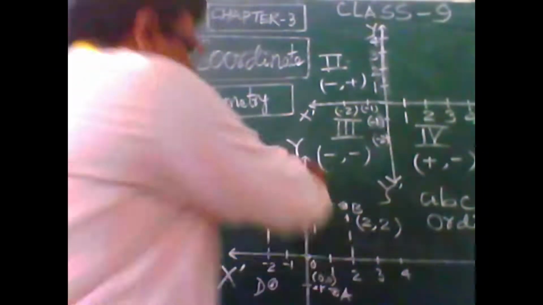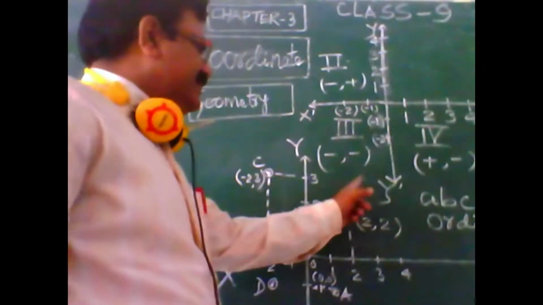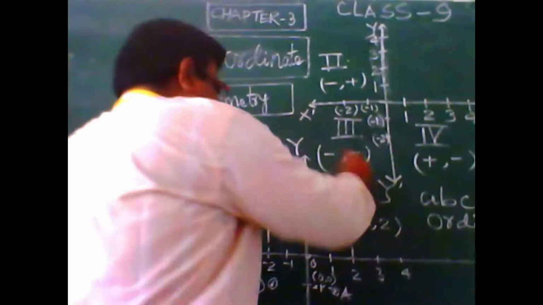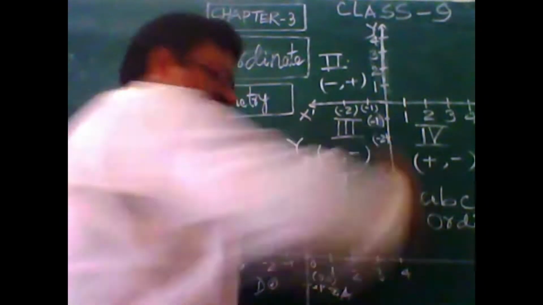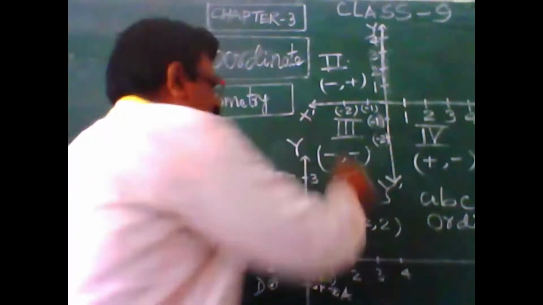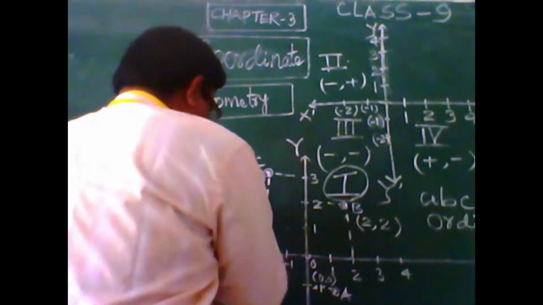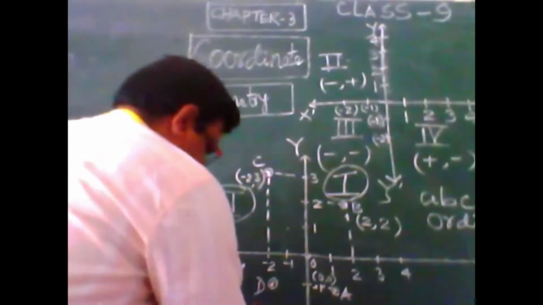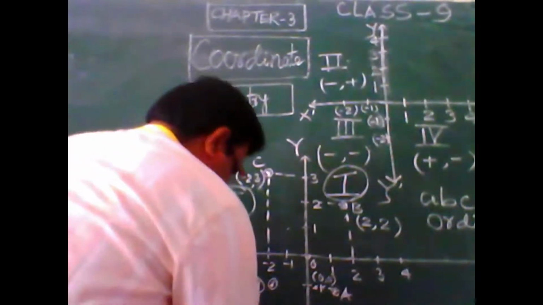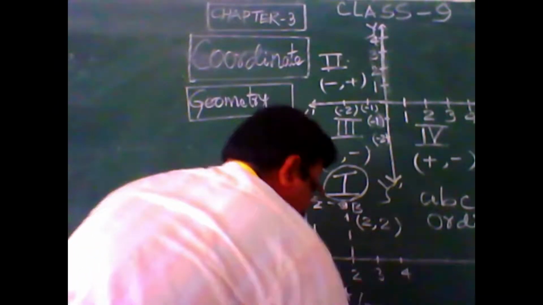Now the question is, what are the quadrants, what are the parts of this xy plane? As for example, it is divided into 4 parts, each a quarter: 1, 2, 3 and 4. This is the first quarter, this is the second quarter, this is the third quarter, and this is the fourth quarter.